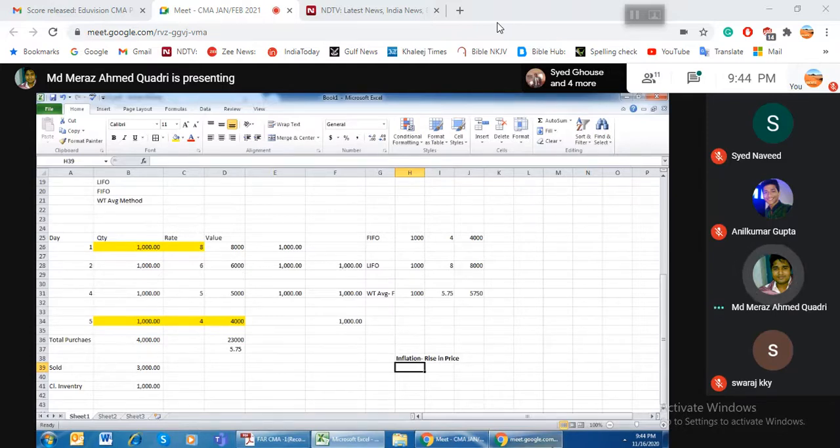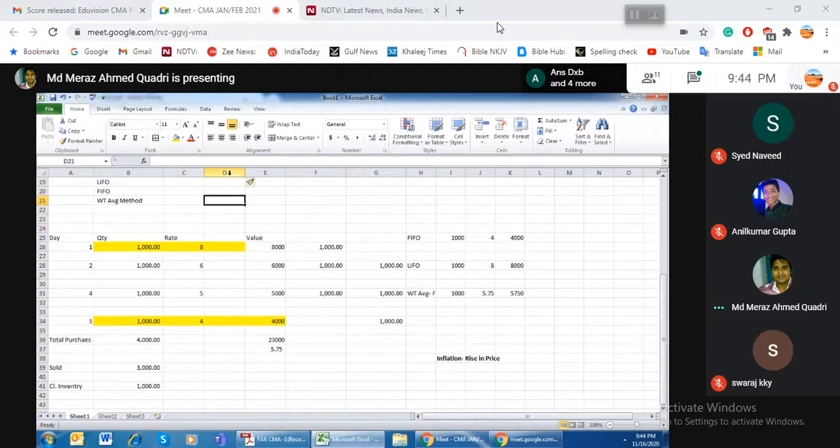This is the example for deflation. This is not the example of inflation. If this would be inflation, the rate would be like, under inflation, the rate would start from 4, 5, 6 and 8.